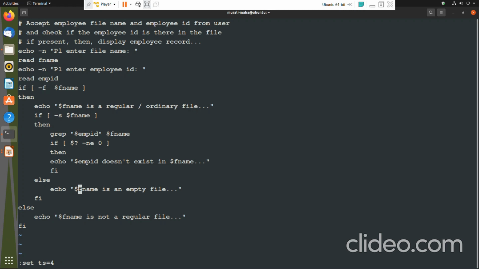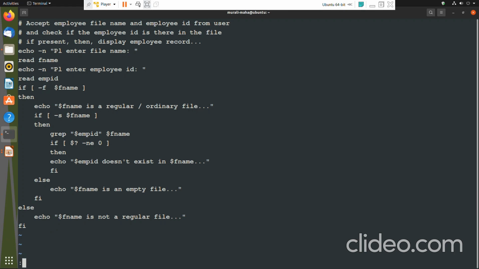Okay, fine. So this else is for the condition to check if the file is non-empty. So here I am telling it is an empty file. Then this other else is for the main if, whether the file is a regular file. So I am telling it's not a regular file. Now let us execute the script and check.